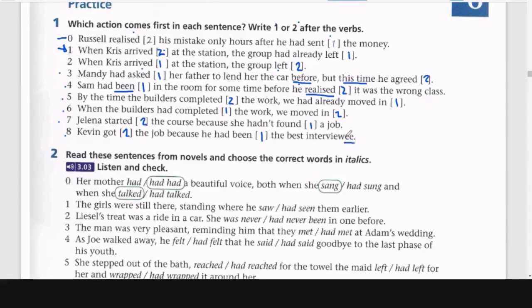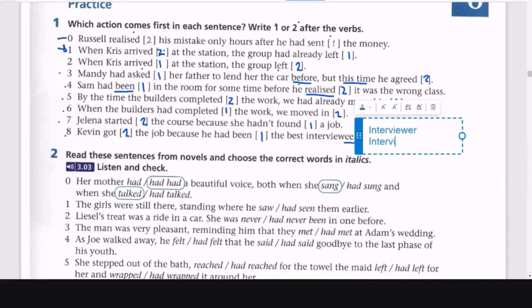Now here we have to be careful. Interview ends in W, right? In E. But in this case, it's interviewee. What is the interviewee? We have two, right? Interviewer and interviewee. What is the difference here? Can you explain the difference? No, I don't know. Okay, that's fine.